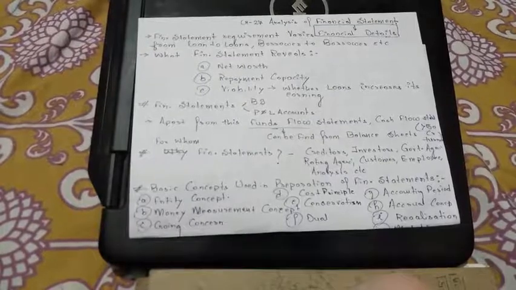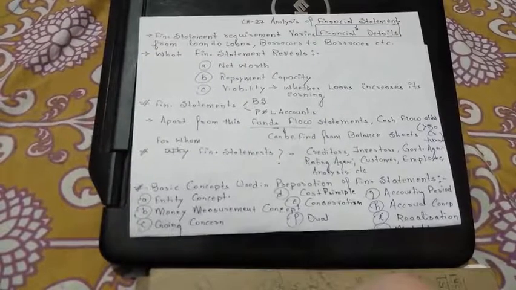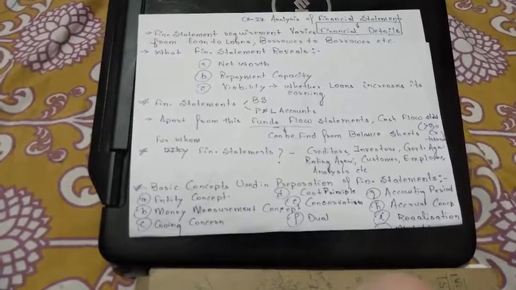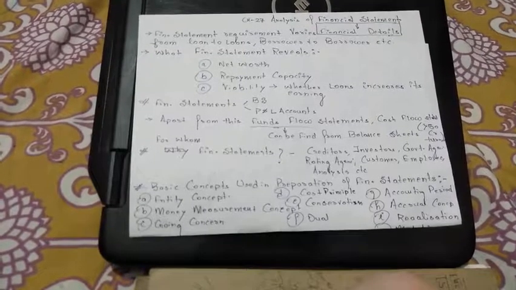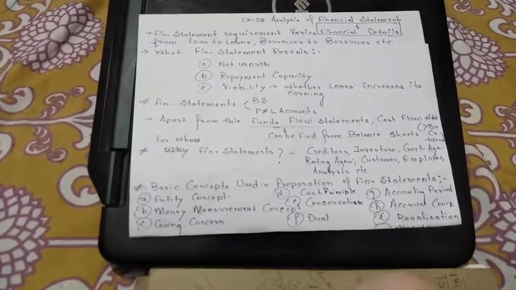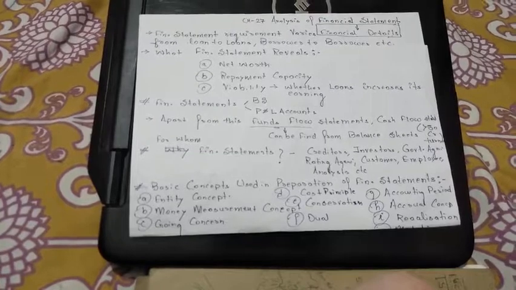We have done chapter number 26 the previous day, and in this chapter the chapter name is analysis of the financial statement. So whenever there is a word called financial statement, what comes into your mind is the balance sheet and the profit and loss account.